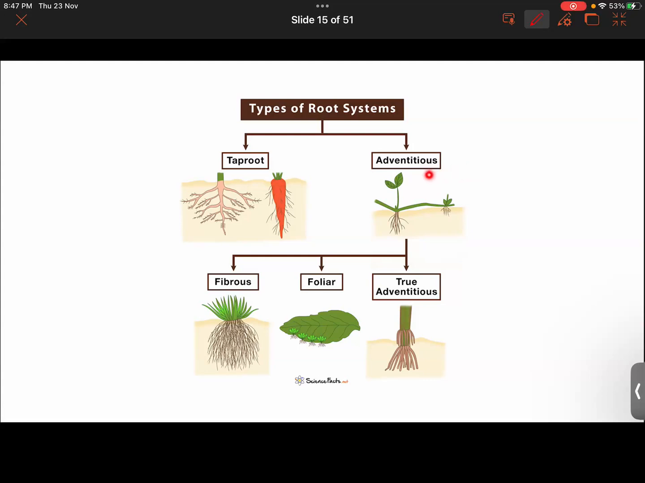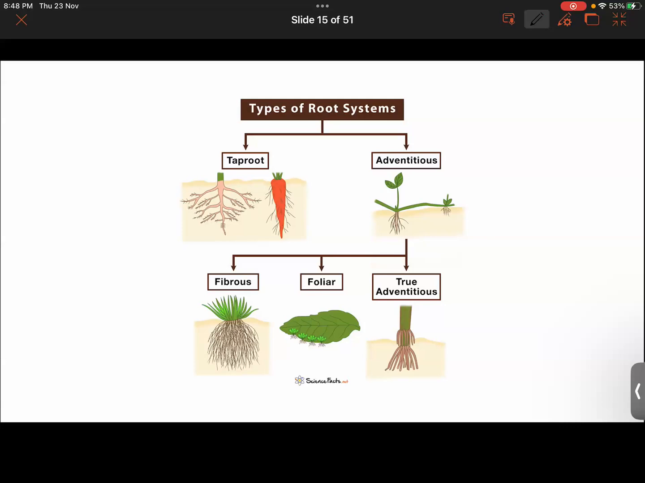Hello. So I've learned about taproot and fibrous roots. Can you repeat again? I was saying that you guys have studied about the types of root system in previous classes or not? I think you guys would have. Yes, sir, I only studied about tap roots and fibrous roots. But I didn't learn the polar one. What is even that? They didn't teach in the last class the polar one. Okay, okay. Don't worry, you will be learning all that today.